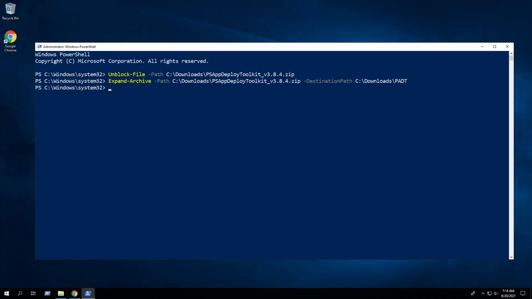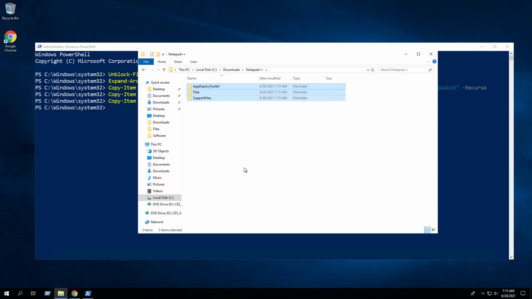Next, we will enter the following commands to copy the App Deploy Toolkit files and support files folders to a new location at C downloads Notepad++. We can now see the App Deploy Toolkit files and support files folders inside the C downloads Notepad++ directory.